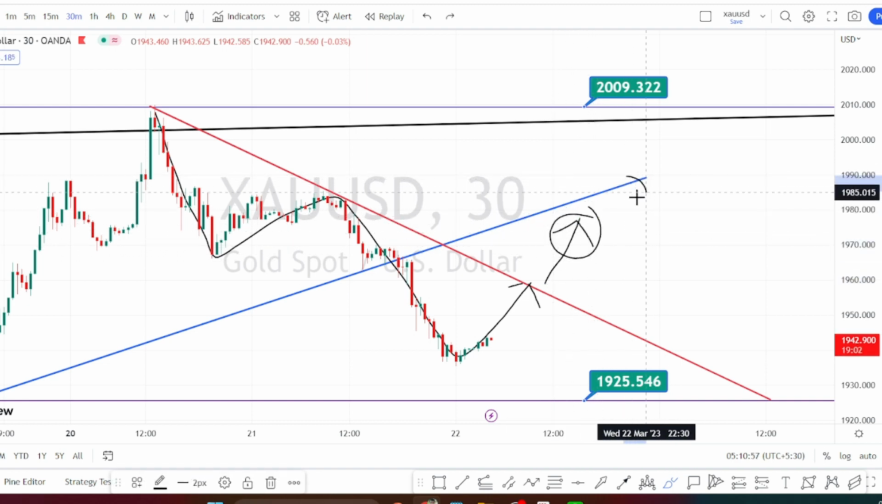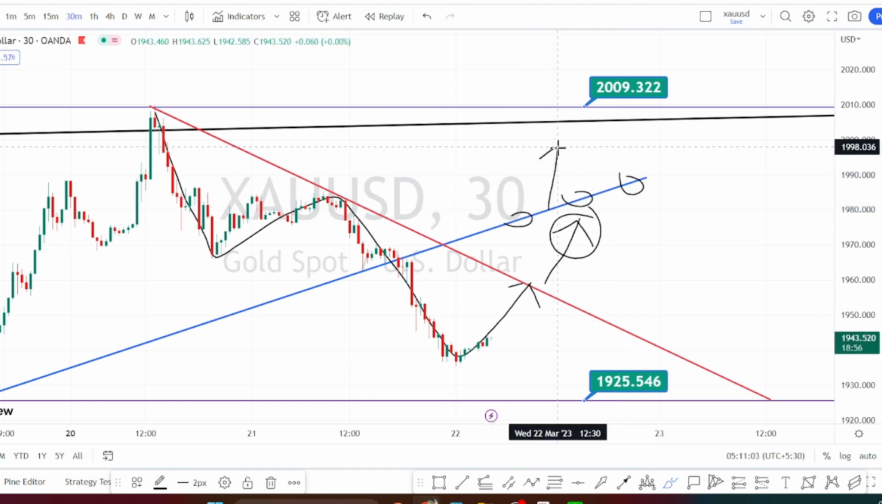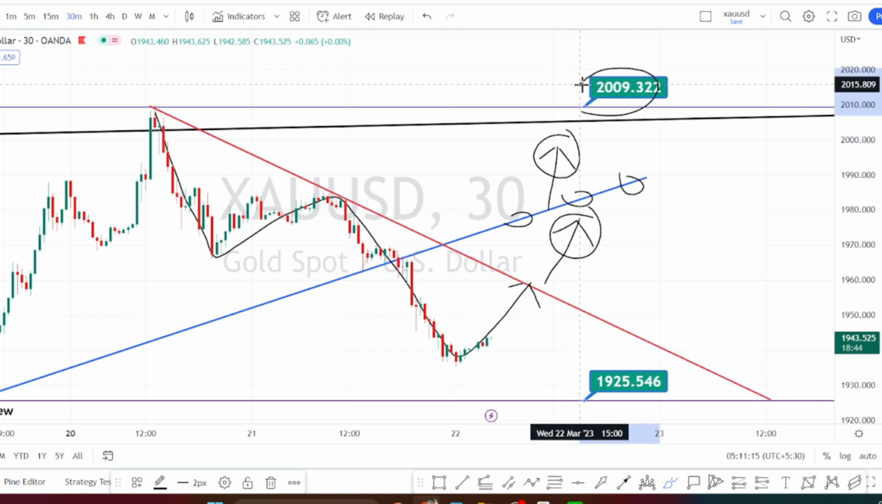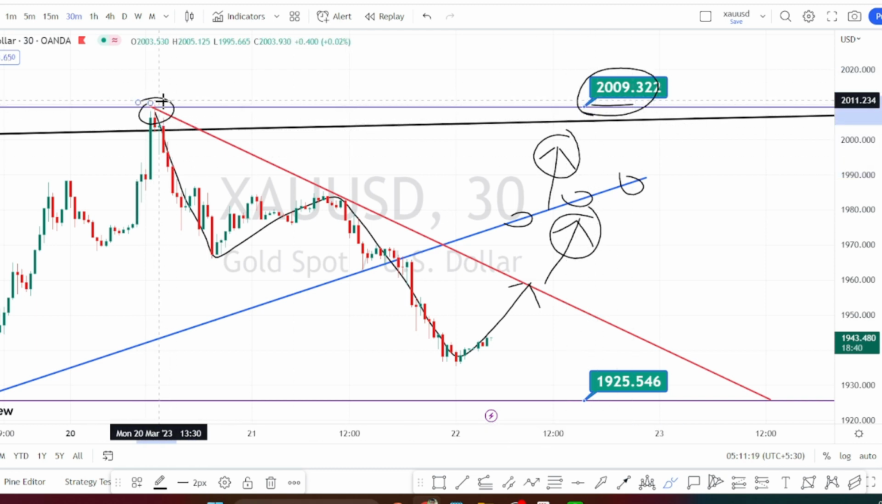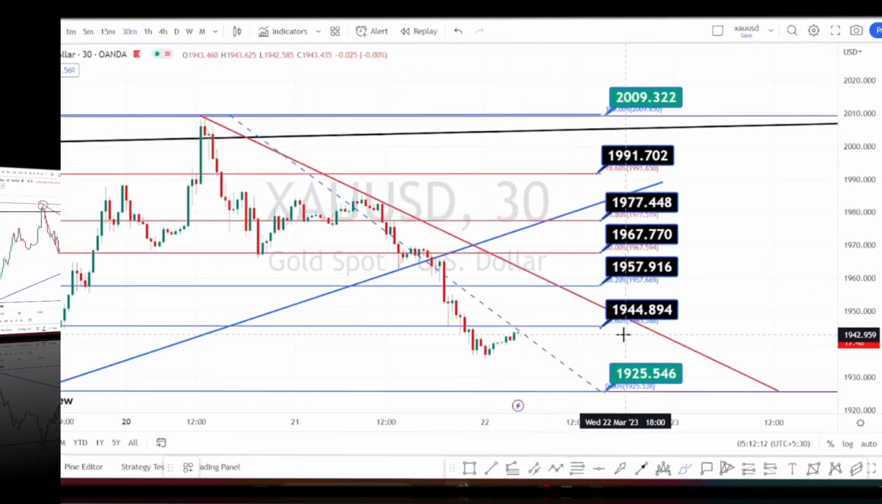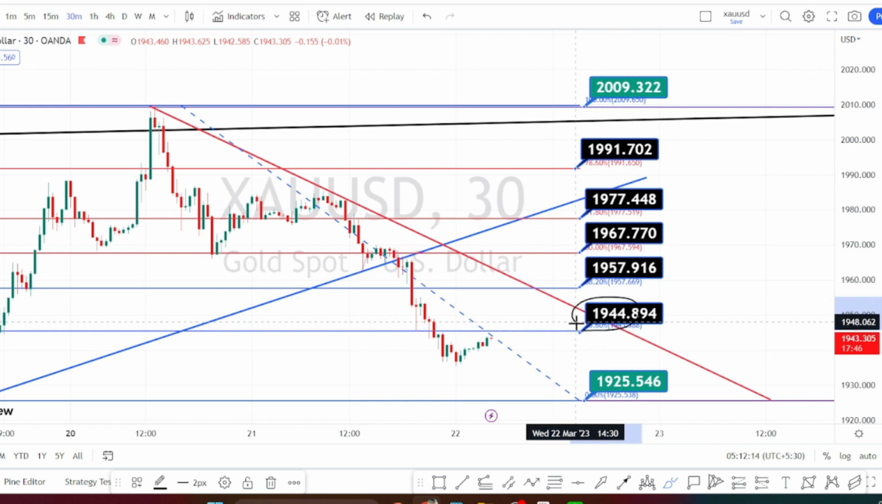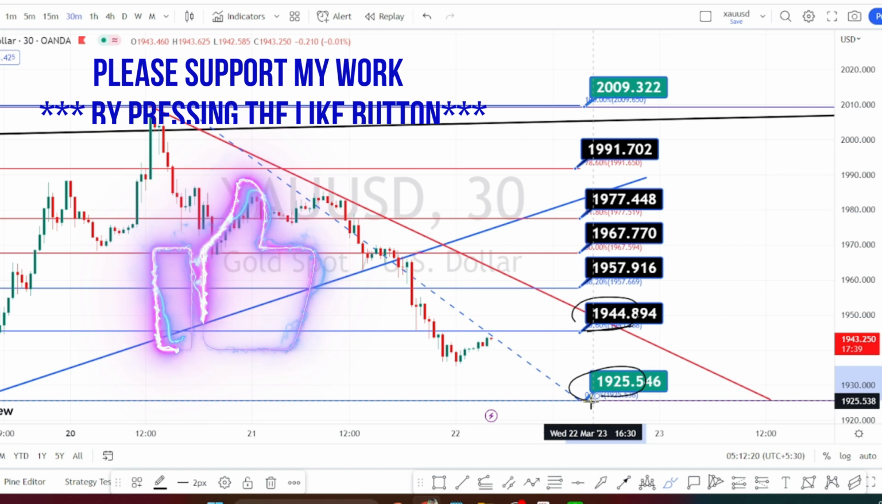If the bullish trend is strong, we can expect the price action to break this resistance line also and to trend on the bullish trend. But this level of 2009 will again be acting as a very strong resistance level for the future price action also. It has to break this resistance level if it wants to start a new bullish trend. So currently the price action is trading between the resistance level of 1944 and the support level of 1925.